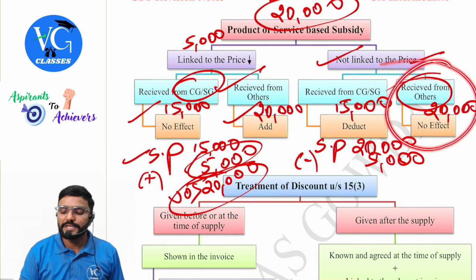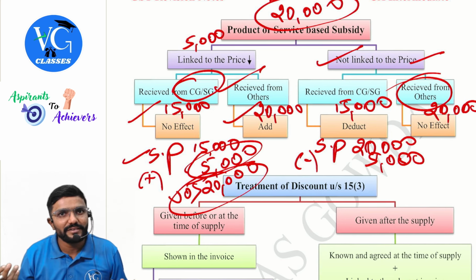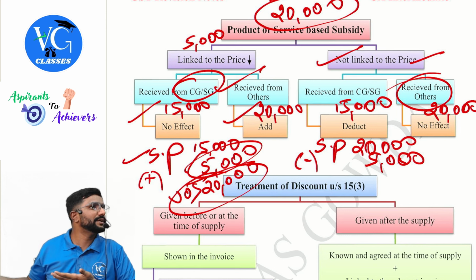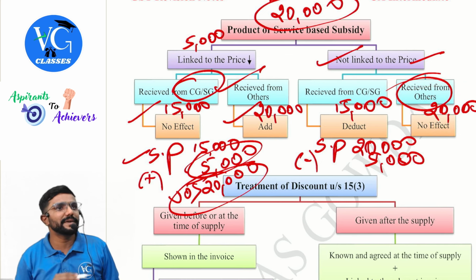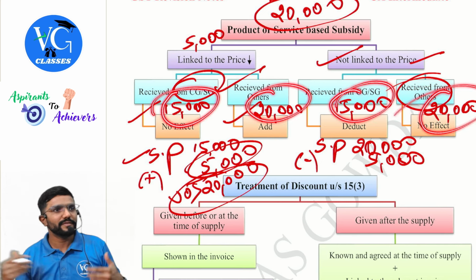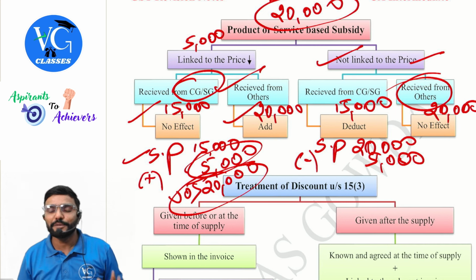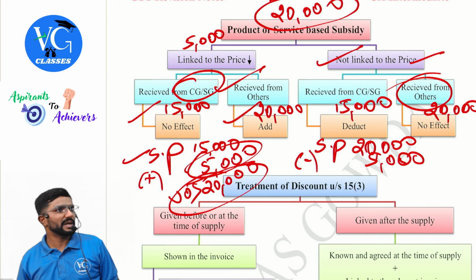Then coming to received from others. Is it reduced? No, sir, still 20,000. If it is reduced, I have to add. Here it is not reduced. What should I do? Do nothing. So what is the value of supply? 20. So you can observe the figures on both sides are the same for the respective persons. But the treatment is dependent on what? Linked to the price. Linked to the price.